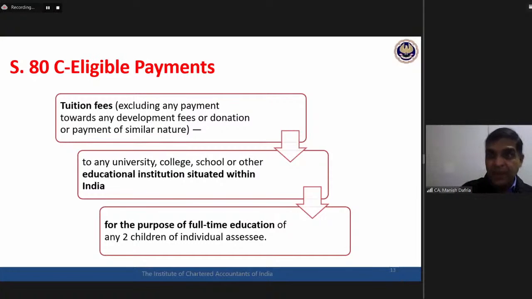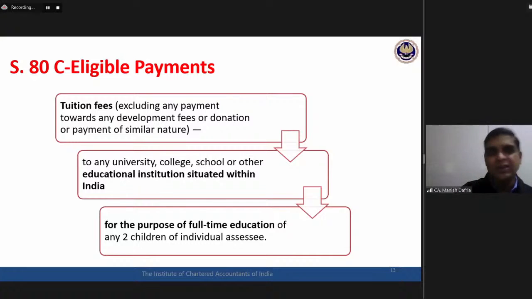Whether grandfather paying the fees of grandson, deduction would be available. These all are the issues. Examiners keep on creating these kinds of issues. In real life, you keep on facing these kinds of issues. Clients keep on asking these kinds of questions. So grandfather paying education fees, school fees of the grandson or granddaughter, whether deduction is available or not available.